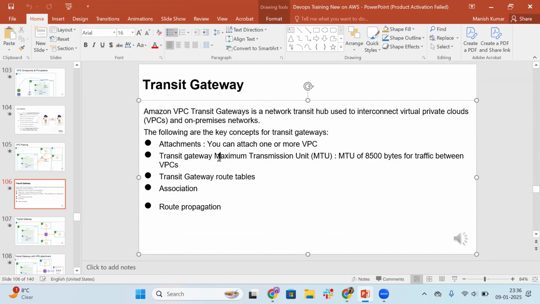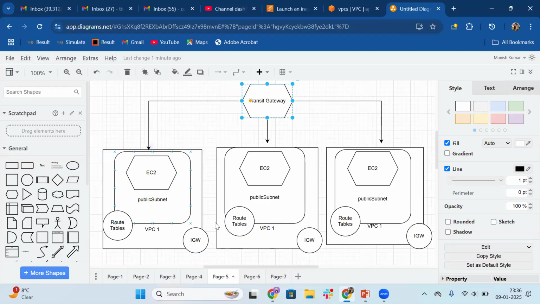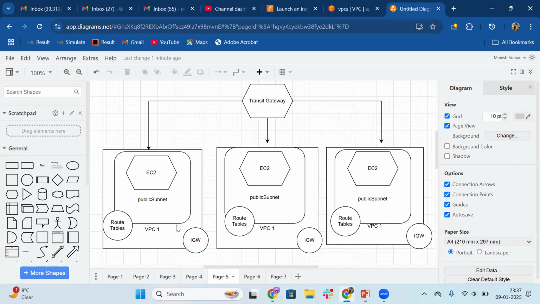And the maximum transmission unit is 8500 bytes. So let's directly move to the AWS console and see how it will enable the communication between these three VPC. Just like the VPC peering we had done earlier, we launched two EC2 machines and we established the communication between these two. Here also we will do the same thing.